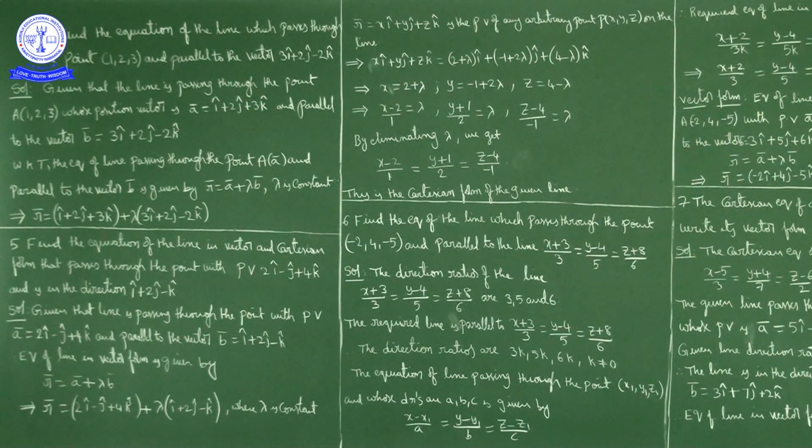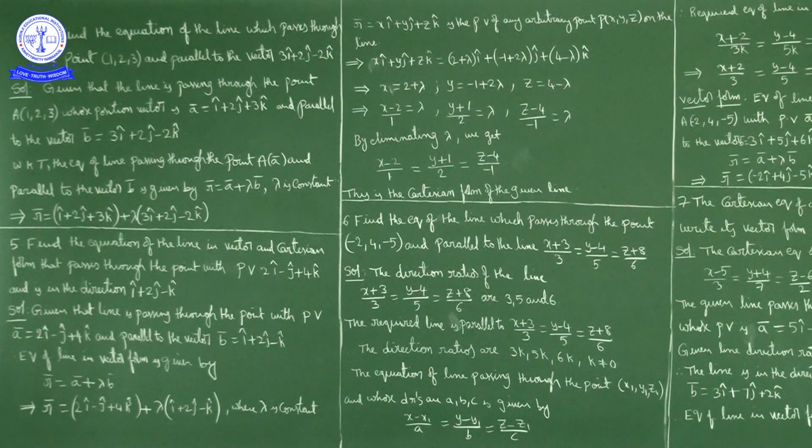That is what is written here. The direction ratios of the line x plus 3 by 3 is equal to y minus 4 by 5 is equal to z plus 8 by 6 are 3, 5 and 6. What is given? The required line is parallel to this line. Two lines are parallel means their directions are parallel, so the direction ratios of the required line are multiples of these directions. So the direction ratios are 3k, 5k and 6k.